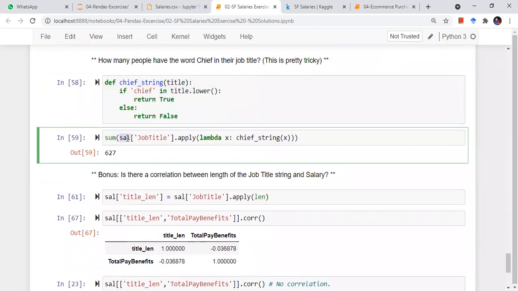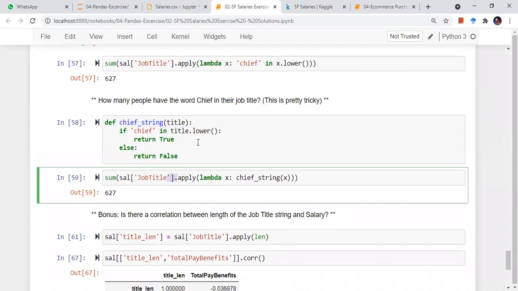So how can I use that? Salary job title dot apply lambda X such that chief string of X. So you take the job title and apply this function to each and every value and give me the answer. That answer will be true and false. If I find the sum of true and false, I'll get the number of persons having chief in their job title, because false is 0, true is 1. So this will be a column of true and false. I'll just find the sum of that. Okay.